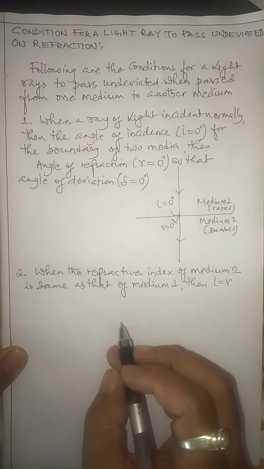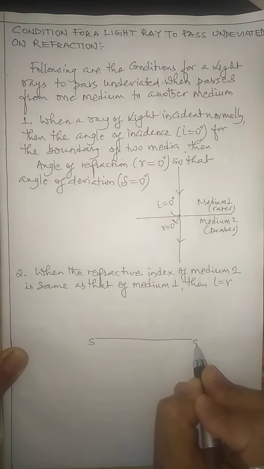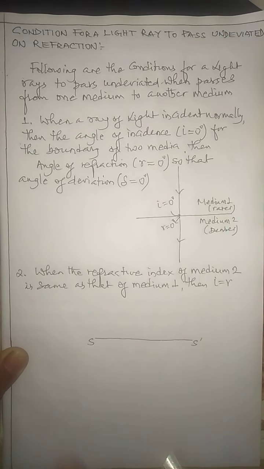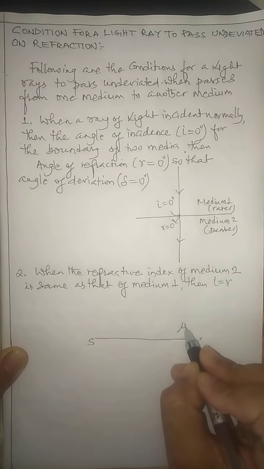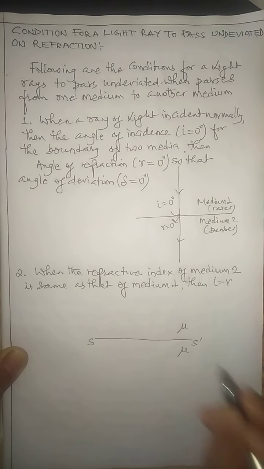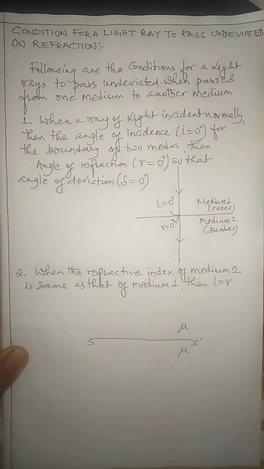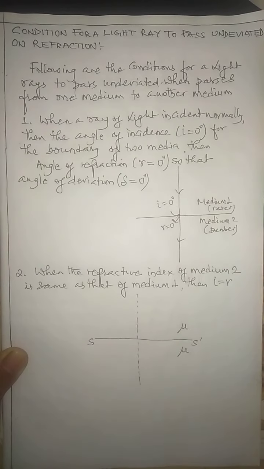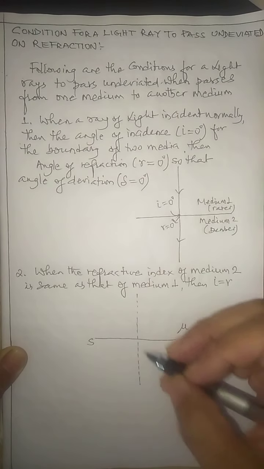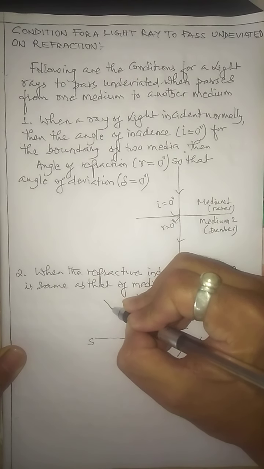Let me even show with the help of a diagram. I consider this is the boundary, and I mark it S dash. So S dash is the boundary between two media. There is one medium whose refractive index is say mu. There is another medium whose refractive index is also mu. If one medium has refractive index mu, then another medium also has refractive index mu. So I draw a line called the normal. In this case, it's not necessary that the light is incident normally. You make the light incident at a certain angle.